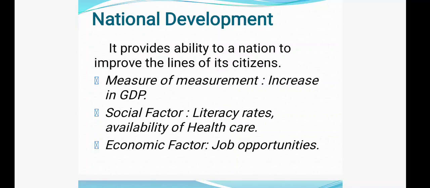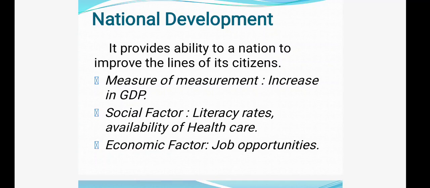That means the income that we get from the summation of the final goods and services, that is called GDP, gross domestic product. That means it gives the totality of the final goods and services. So the income that we get from the final goods and services, that must increase, that shows an increase in what?